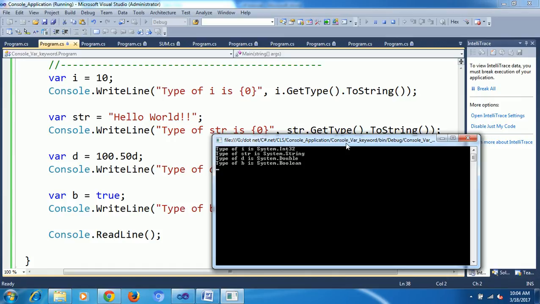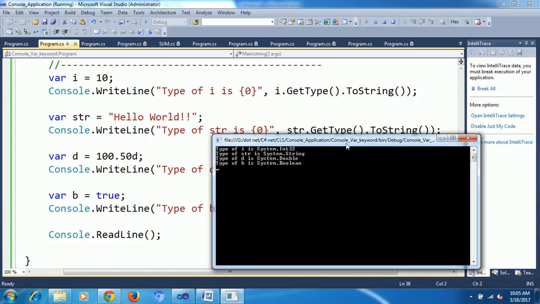If I try to store that value in an integer, I again need to convert it to integer. If I enter a string into an integer, it is not possible, it will throw an error. If you don't know perfectly what data type you are going to use, that time use var, and we can use it further based on your requirement. This is the use of var. It is just one keyword, a very important keyword, var.